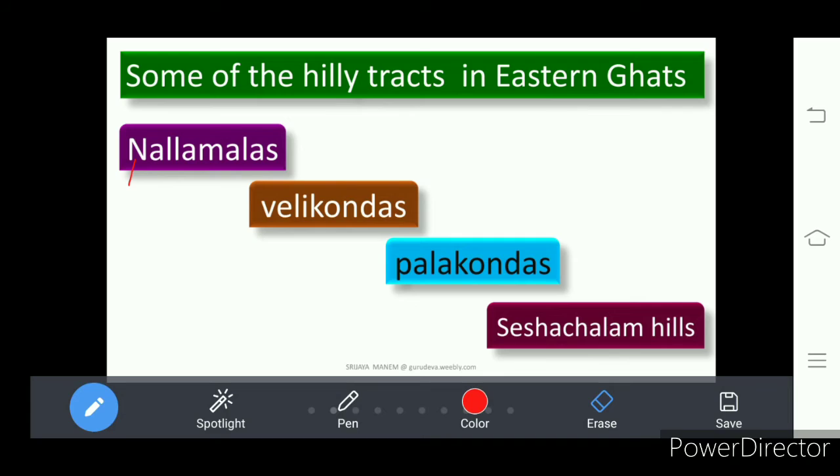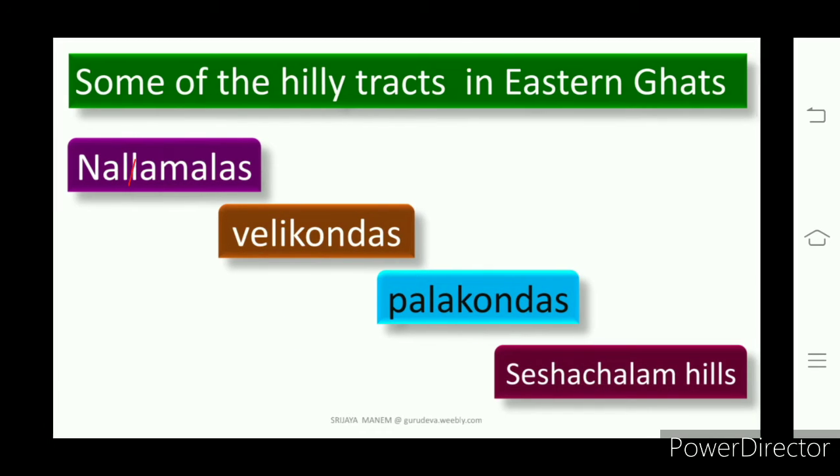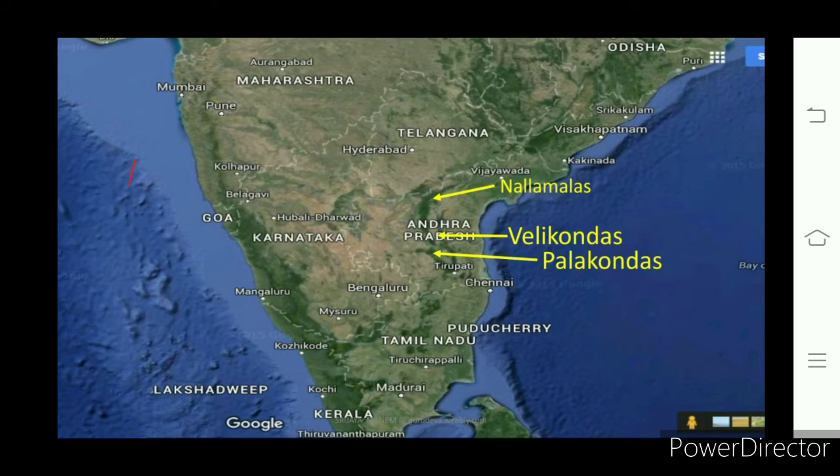And one important feature of the peninsular plateau is that it contains black soils, which are suitable for the cultivation of cotton. Understand?